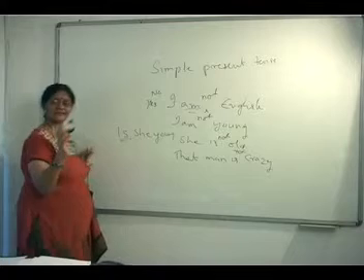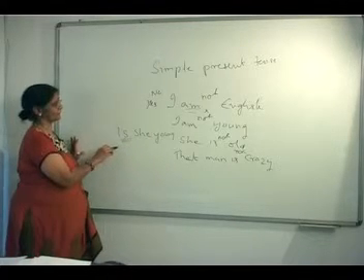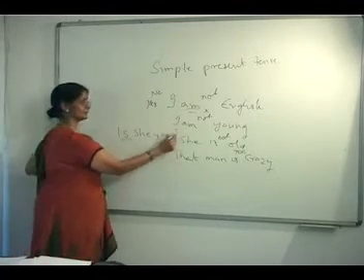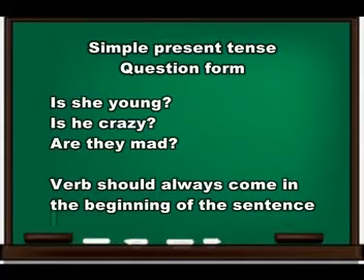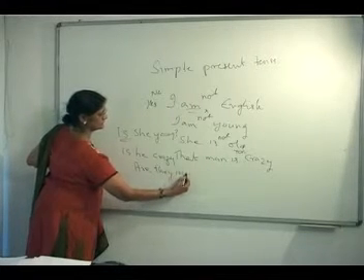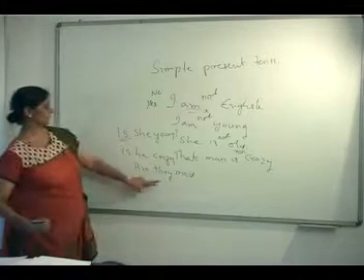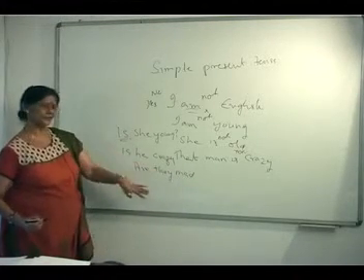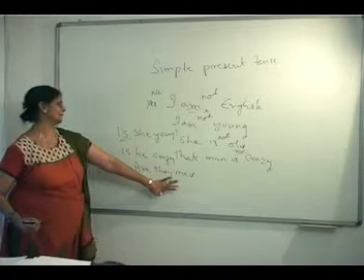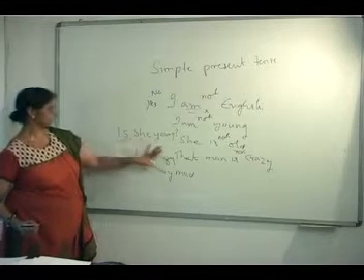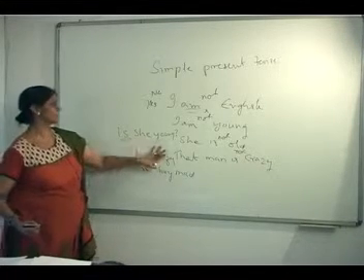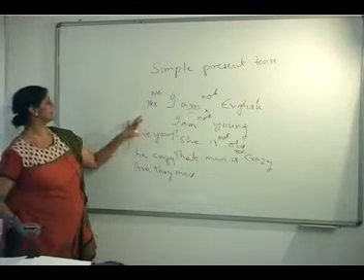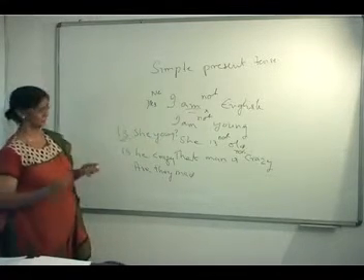Verb should always come in the beginning of the sentence. Is she young? Is he crazy? Are they mad? See, this is how the answer would be. Yes, they are mad, or in the negative, no, they are not mad. Yes, he is crazy, or no, he is not crazy. Yes, she is young, or no, she is not young.